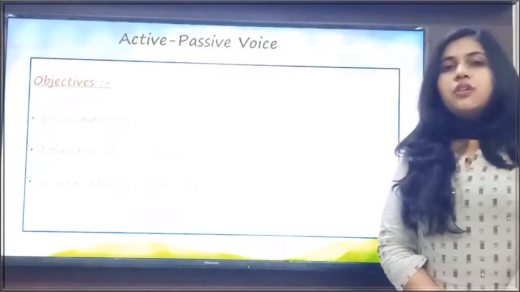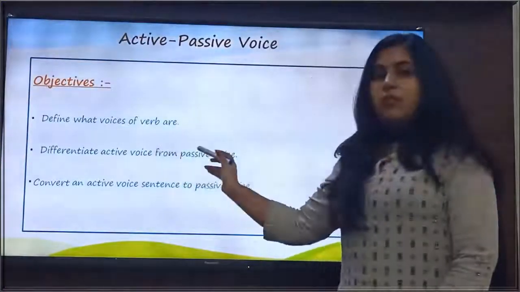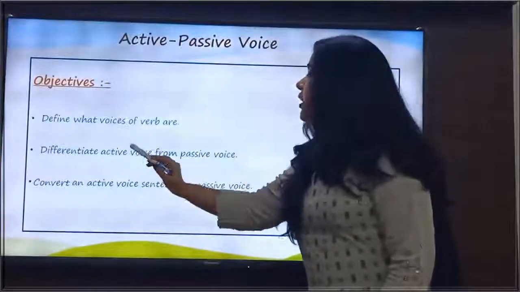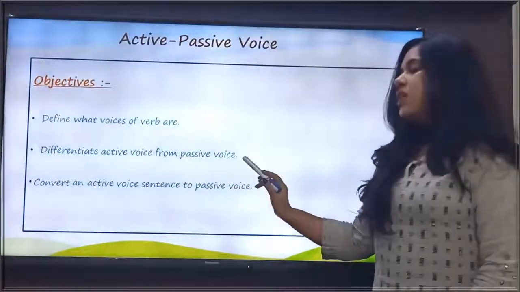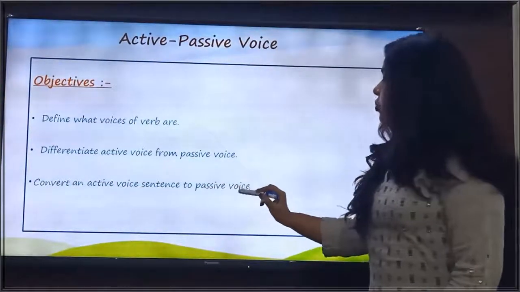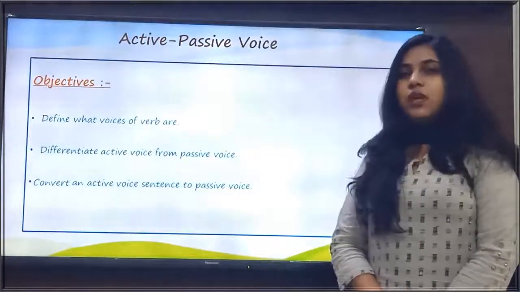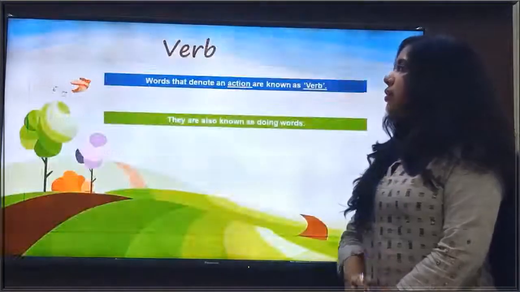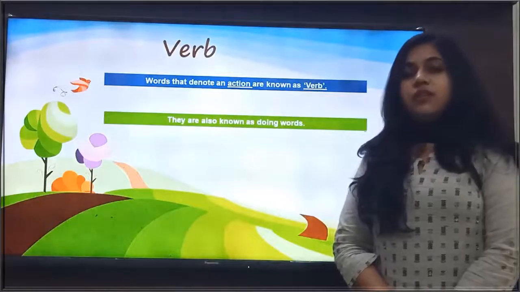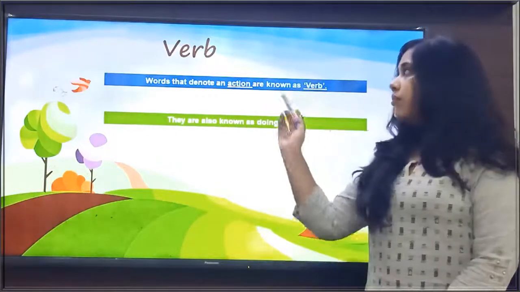In today's session, we will discuss: define what voices of verb are, differentiate active voice from passive voice, and convert an active voice sentence to passive voice. So these 3 points we will discuss today. Before starting the active and passive voice, we will take a quick look at verb.